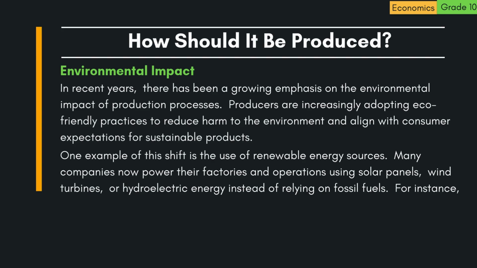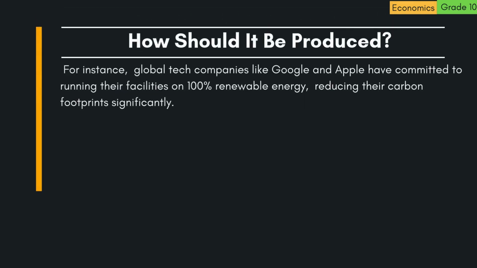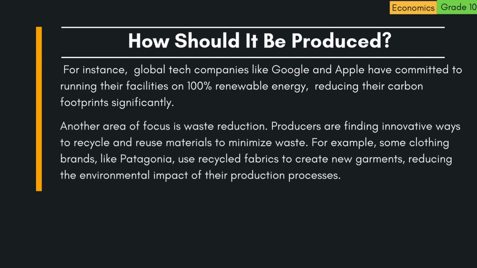Many companies now power their factories and operations using solar panels, wind turbines, or hydroelectric energy instead of relying on fossil fuels. For instance, global tech companies like Google and Apple have committed to running their facilities on 100% renewable energy, reducing their carbon footprint significantly. Another area of focus is waste reduction. Producers are finding innovative ways to recycle and reuse materials to minimize waste.